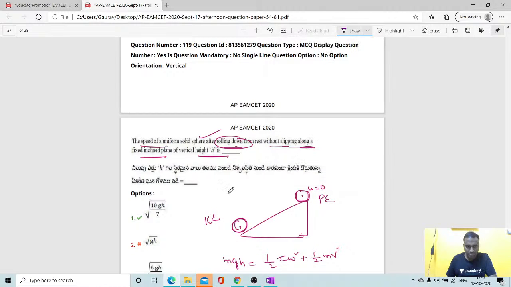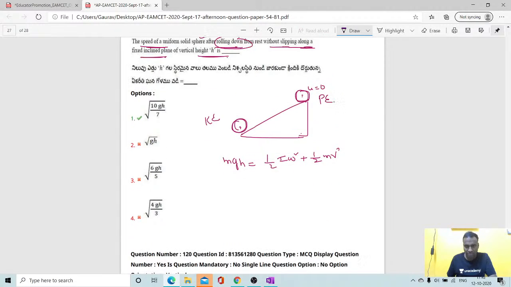In rolling, rotation plus translation. So what we get, students? Finally half I omega square plus half m v square. You can substitute here, in place of I, 2 by 5 m r square. Yes students, 2 by 5 m r square, and here half m v square. Anything else, students? Got it clear now? Then the mathematical steps you can get easily here.